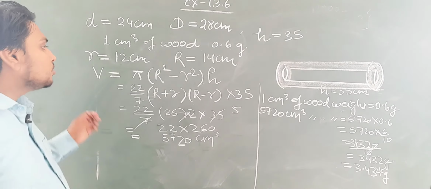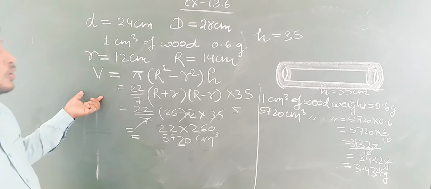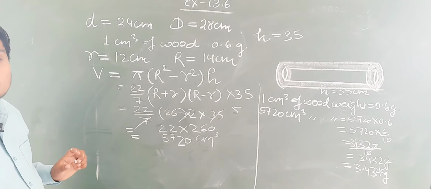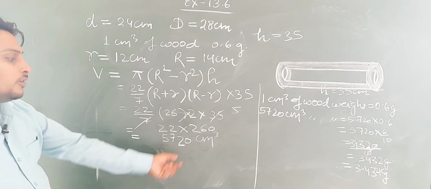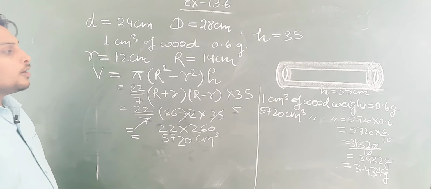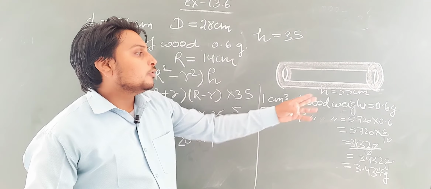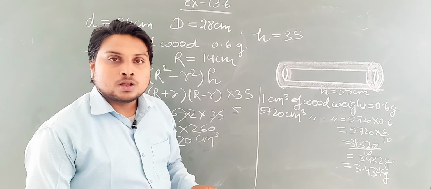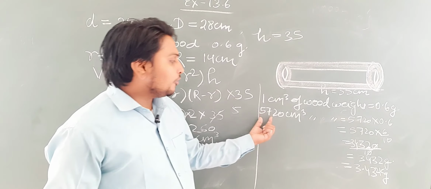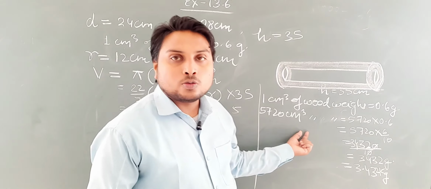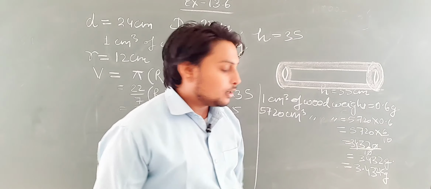One more time, just try to understand it. Firstly, what we have done, we have found the volume of this wooden pipe, the volume of the material, volume of the wood, and that is 5720 centimeter cube. After that, the relation is given that 1 centimeter cube wood will have 0.6 gram. So what will be the mass of this wood? So if it is having 5720 centimeter cube volume, we have multiplied 5720 into 0.6 and it comes